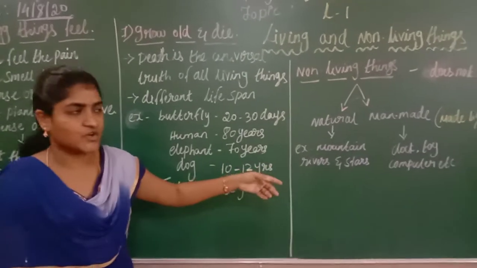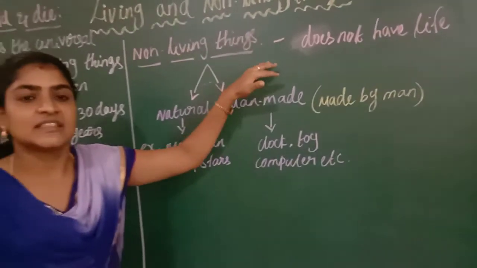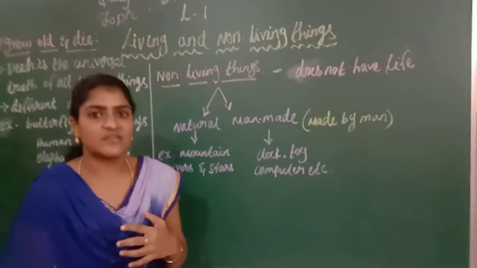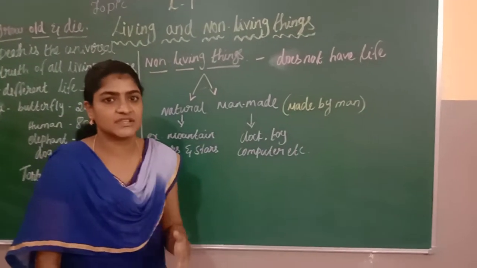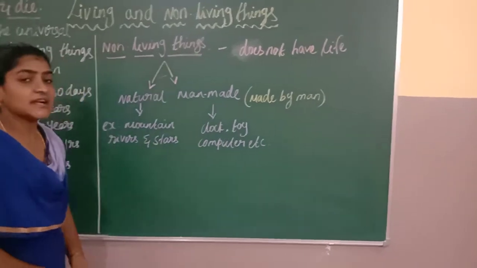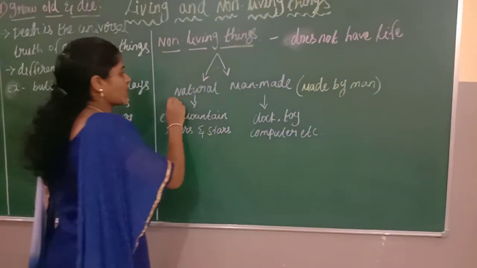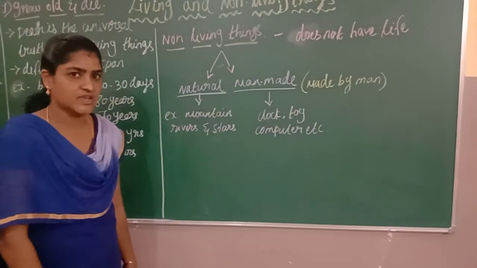Now I will move on to non-living things. What is meant by non-living things? The things which do not have life. Okay, the things which do not have life in them are called non-living things. There are two types of non-living things: natural non-living things and man-made non-living things.